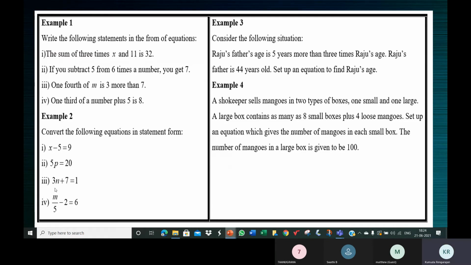That means m by 5 is more than 2 by 6, or 2 is less than m by 5 by 6. M by 5 is more by 6.